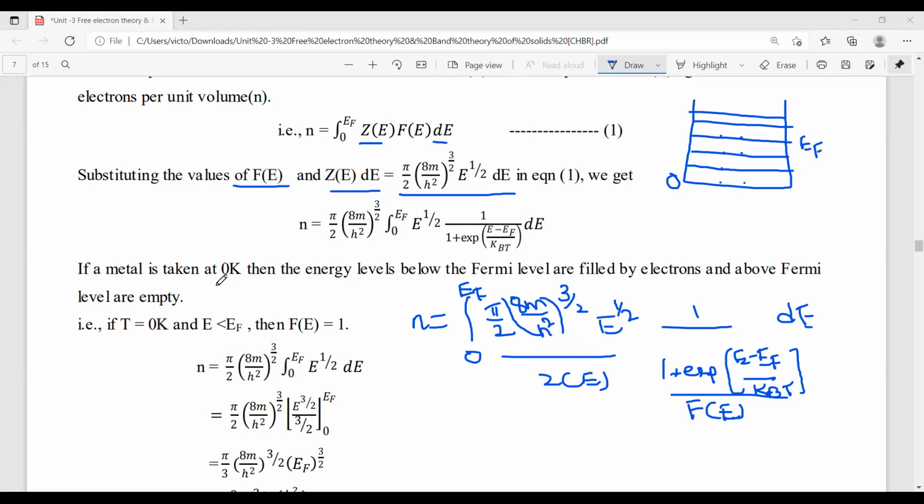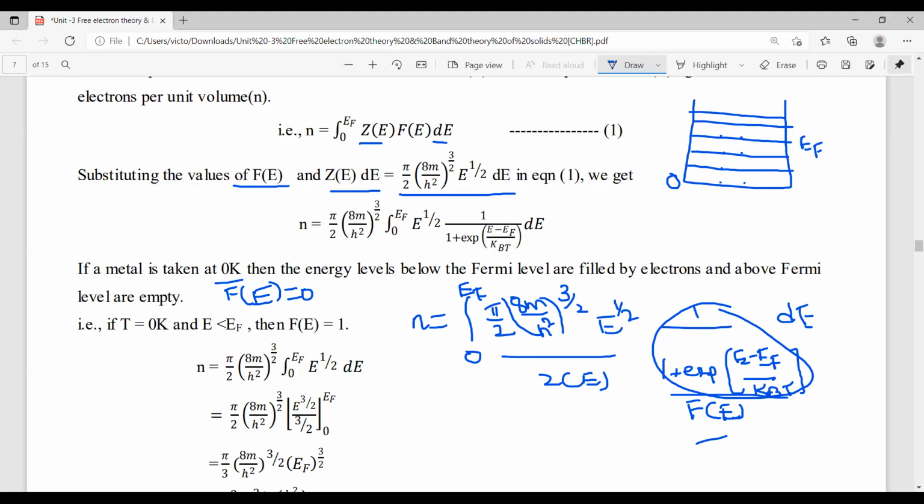Now, the Fermi level we measure at 0 Kelvin. So it is clear that above the Fermi level is empty, so the Fermi function F(E) is written as 0. And below the Fermi level, it is completely filled with electrons, so we can write the F(E) function as 1.